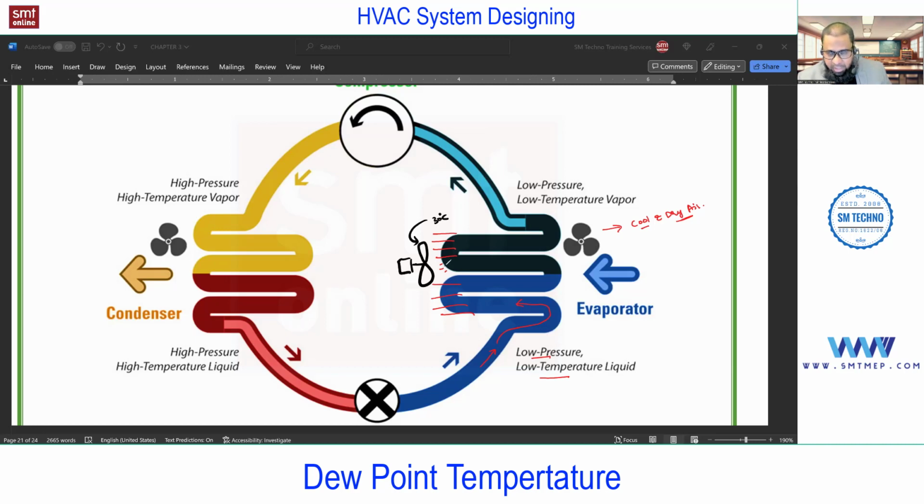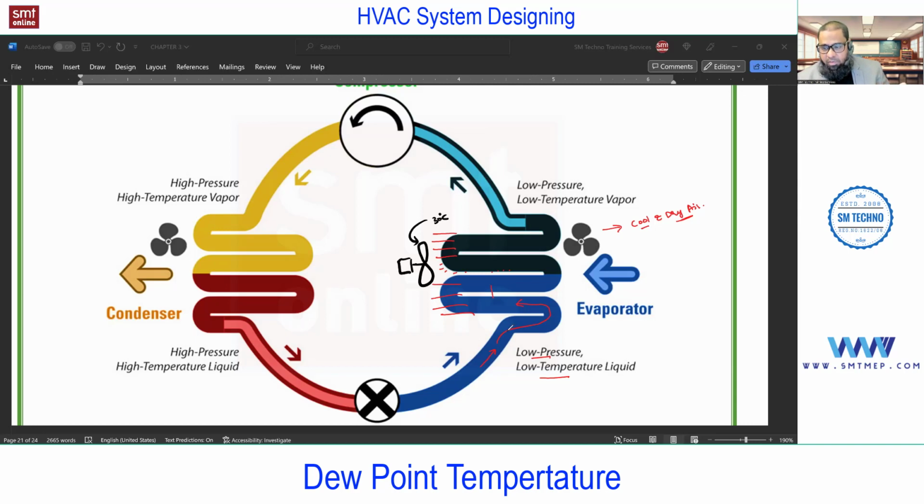What will happen? The moisture in the air is going to condense on the coil. You see, condense on the coil, not in the coil. So water droplets are going to form on the coil and there is going to be a drain at the bottom. If it is a window AC, you will get water from the window AC. Did you notice that? Or else in a split AC, you will find water at the indoor unit.